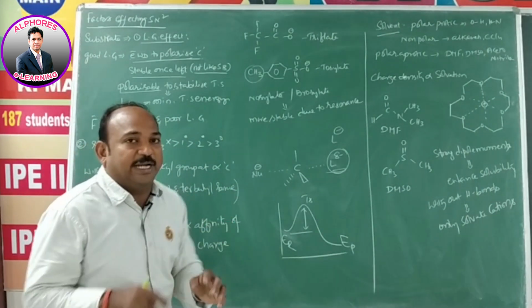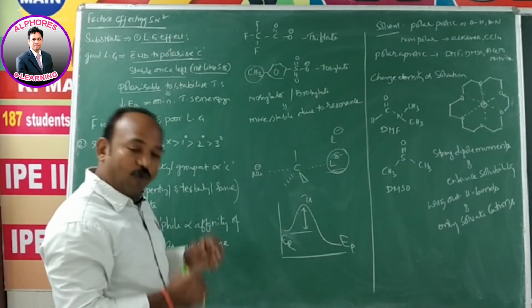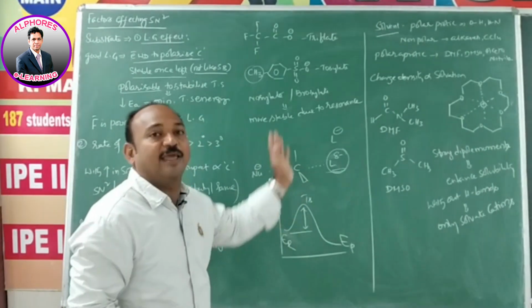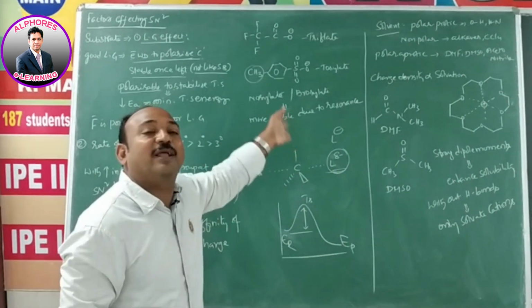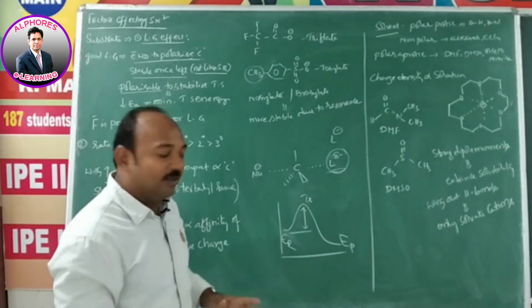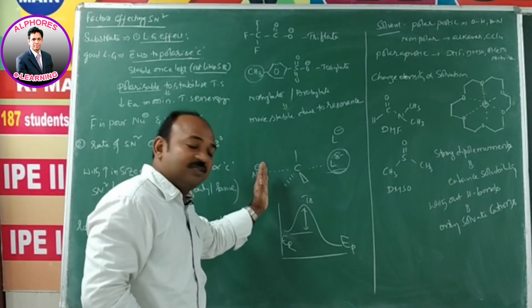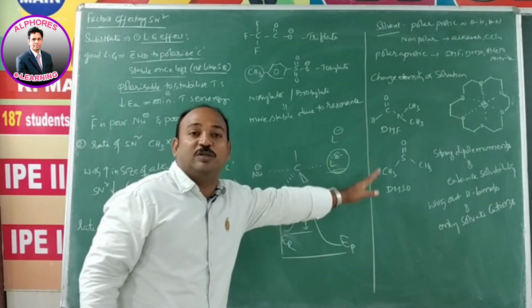Simply, in order to understand, I am going to make one statement. This leaving group wants to leave by taking the electron. How does it have to take it? Without considering what pain the carbon is going to bear, not like that. It should consider that when the nucleophile approaches a little distance, it has to go a little distance. Again it approaches, again it has to leave.